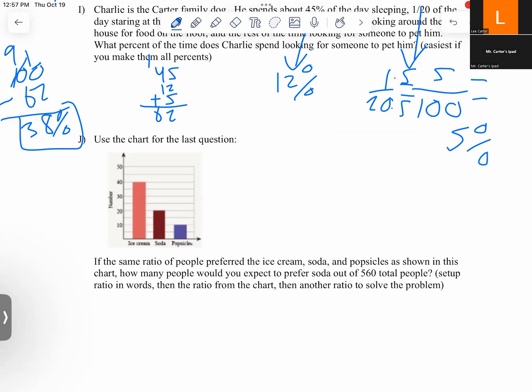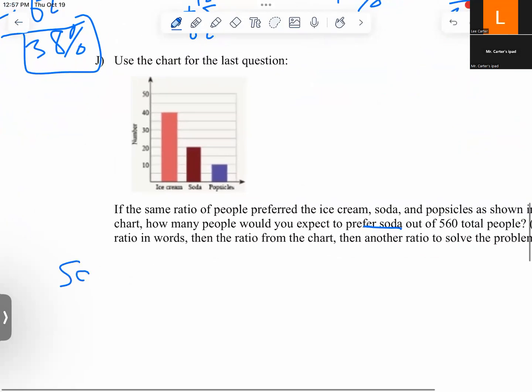J, use the chart for the last question. And I will say this chart might actually be on the quiz this week, and just ask a different question. If the same ratio of people preferred the ice cream, soda, and popsicles as shown in this chart, how many people would you expect to prefer soda out of 560 people? All right, so ratio in words here. We're looking for ice cream, soda, and popsicle. So we're looking for soda out of total. So soda out of the total people.